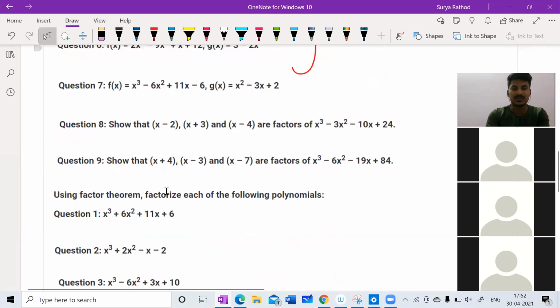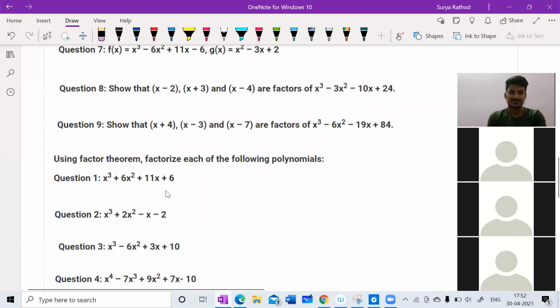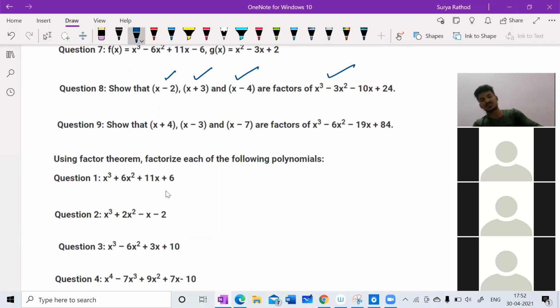Now look at the 8th question. Show that x minus 2, x plus 3, x minus 4 are the factors of this. Make it fast. Solve this question. Already we have discussed this kind of question. I'm going to give you just 1 minute. Let's see who is going to give the first answer.